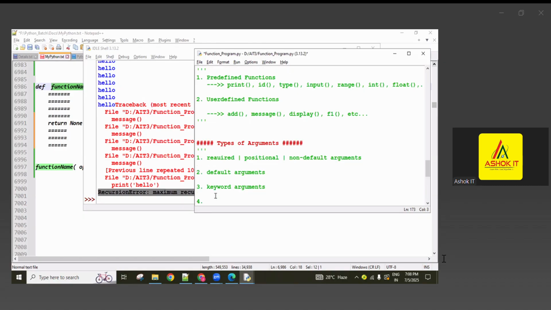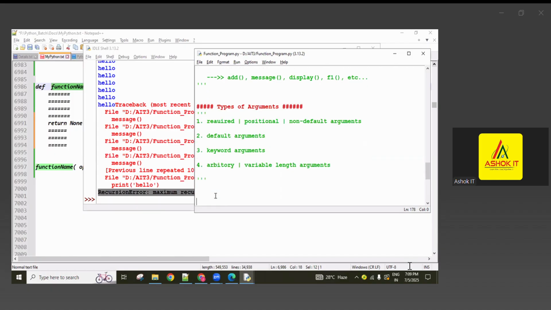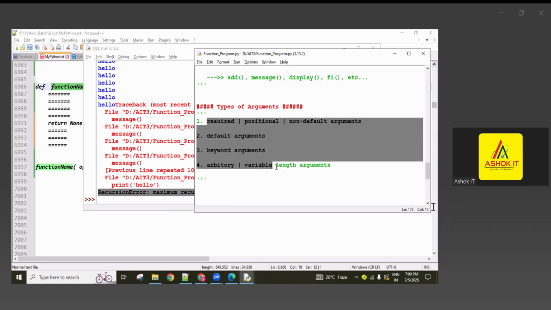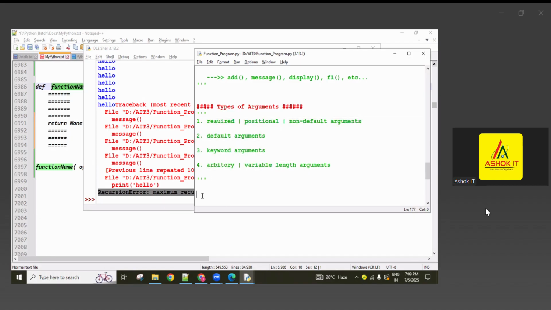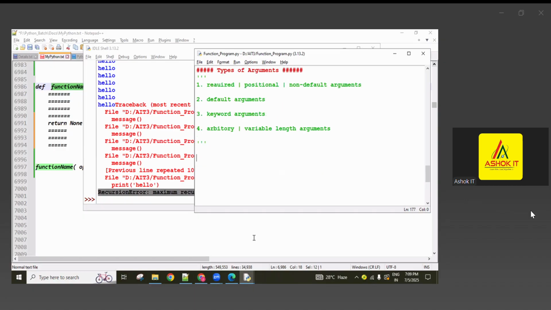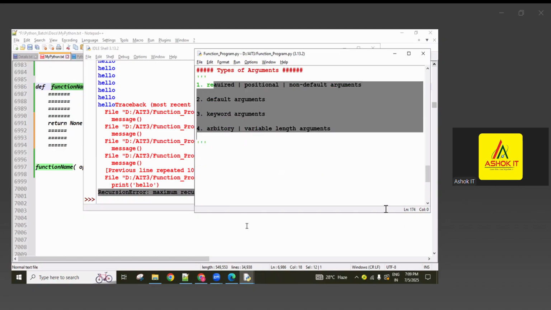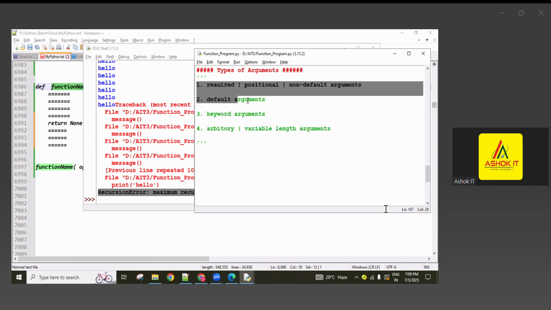And the fourth one, arbitrary arguments, are also called variable length arguments. Okay, arbitrary arguments are variable length arguments. Variable means changeable length arguments. Like we have four types of arguments, guys. About each one we have to discuss. So all these things you have to understand very clearly and carefully. Okay, so the first two things I'll complete today, small points only.